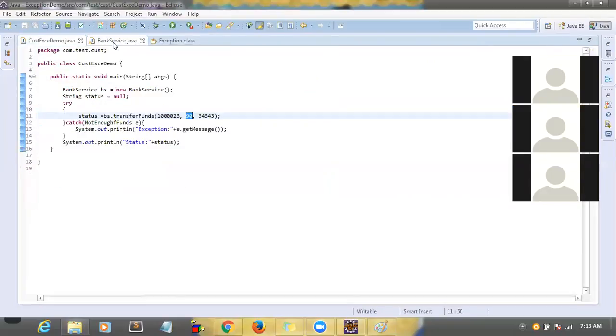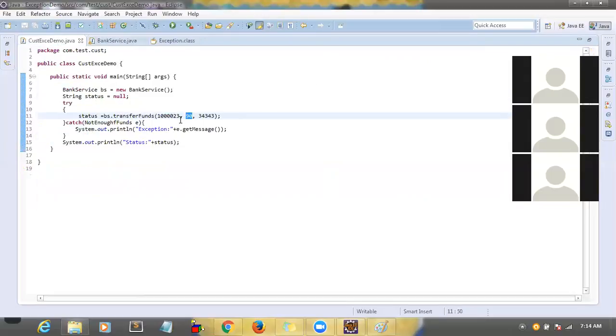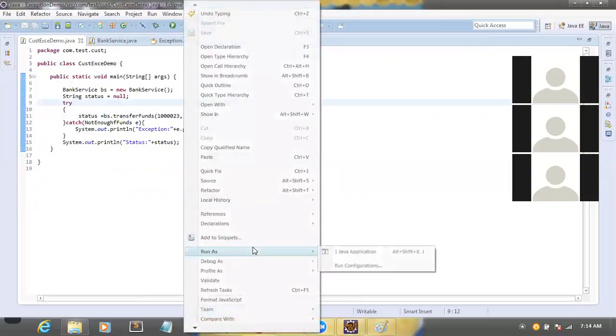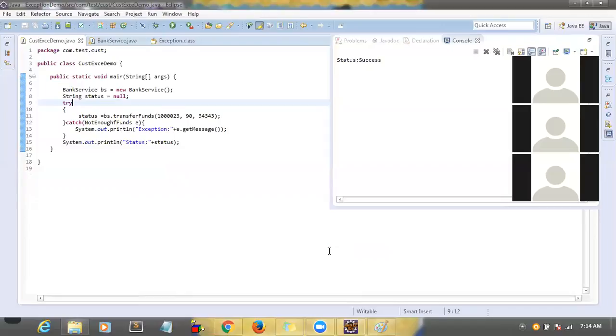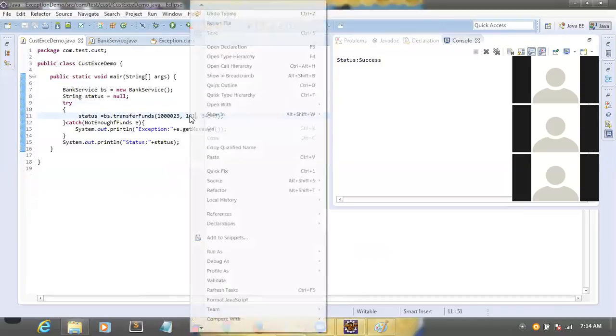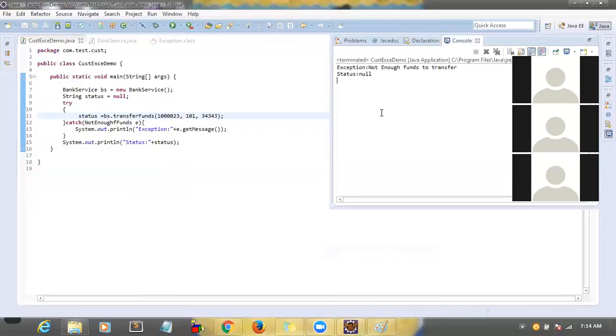Because the user is already having $100, and he is trying to transfer only $90. So in this case, it is success, and we should not throw any exception message. If you are trying to transfer $101, but you have only $100, then in this case we have to throw the message, correct? No enough funds to transfer.